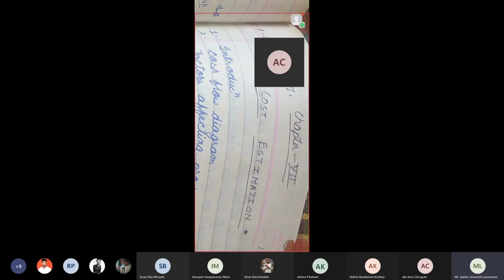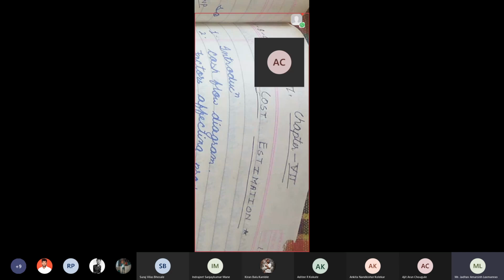How to calculate that cost, how that cost is important to find out profit. And after finding all costs, only then can we find out profit in our company. So ultimately, to find out profit in our company, we have to find out different types of cost. Which are the types of cost? How to calculate that cost? How to find out profit?